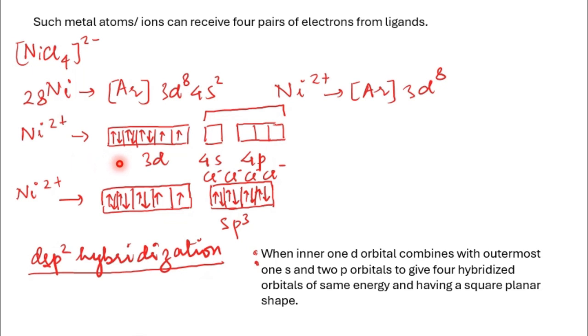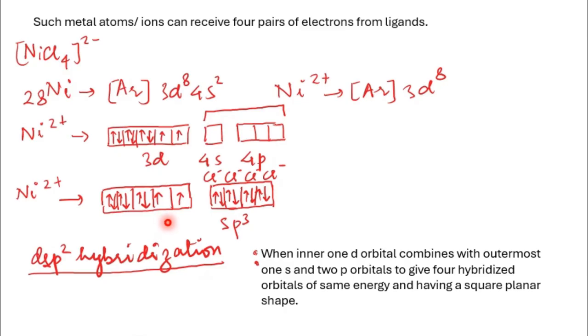This is the orbital picture. You can see 4s and 4p are empty and they are going to combine to give sp3 hybridization, while the 3d electrons stay as such. Now you can see that there are 2 unpaired electrons. When the complex is formed, the 2 unpaired electrons stay there.